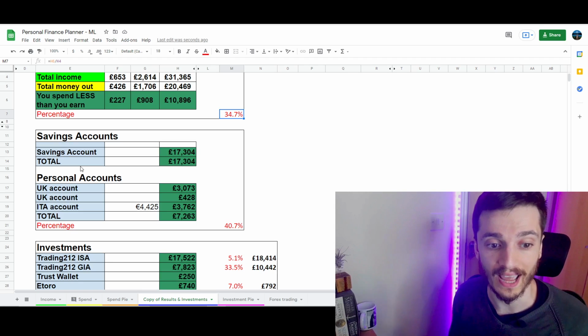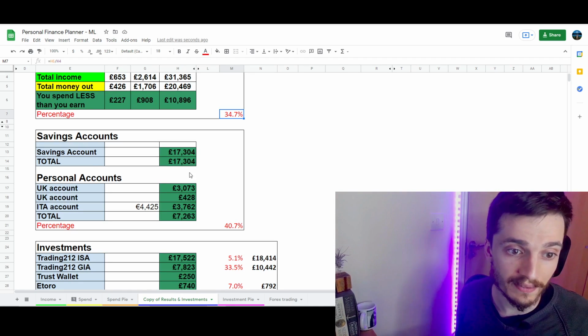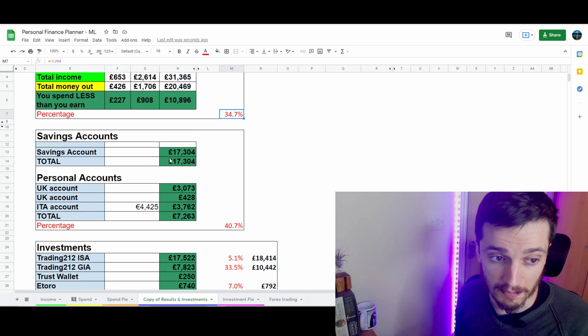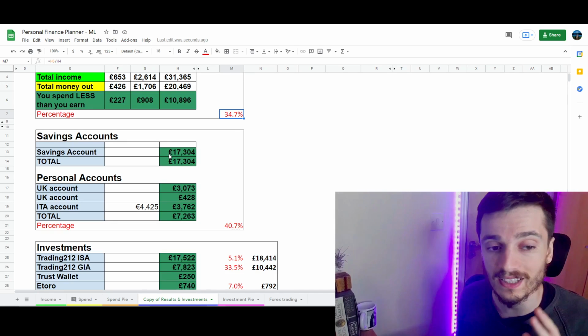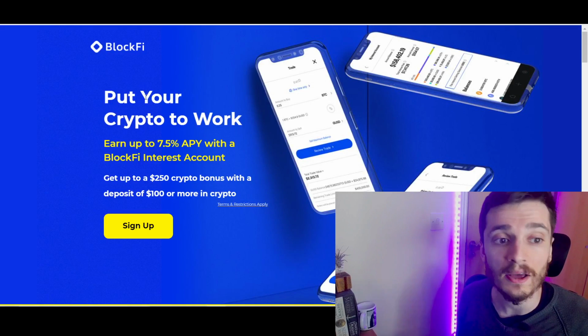This is what the net worth is. In the savings account, I have a whopping 17 grand. This is important, but I also have a plan for this money. I'm not just going to keep it in my savings account. This is something that I was keeping for you. And actually, this is BlockFi.